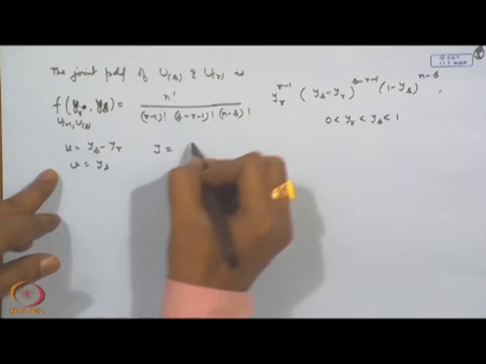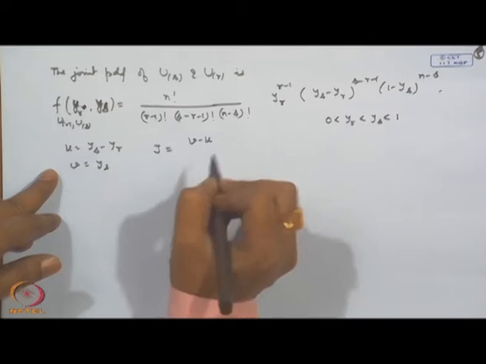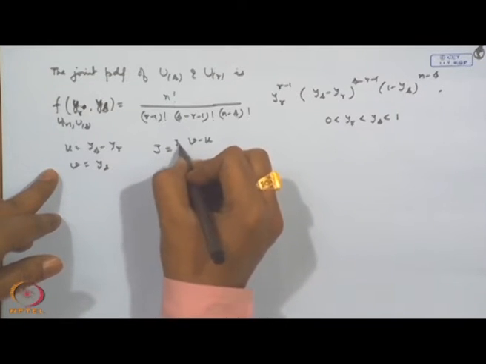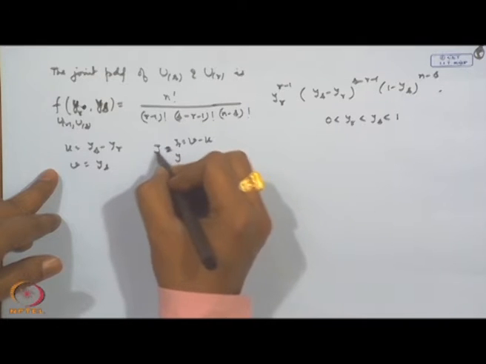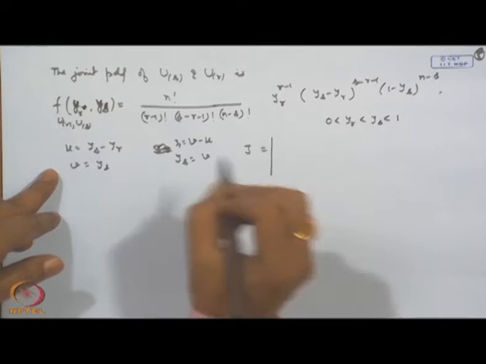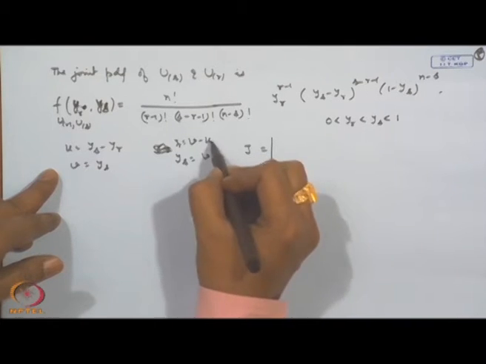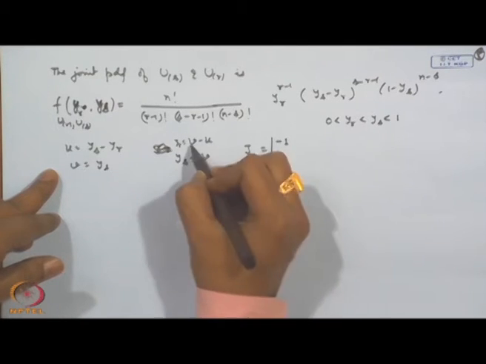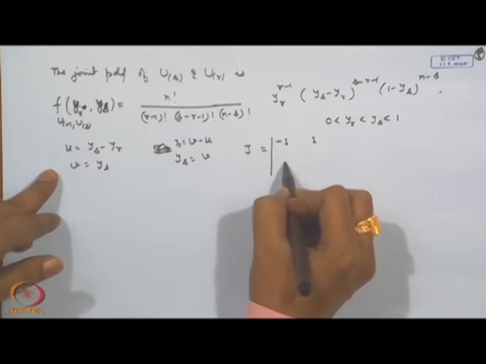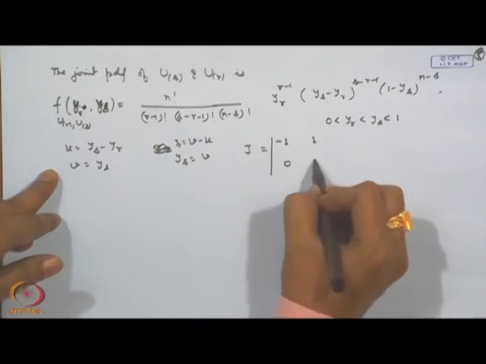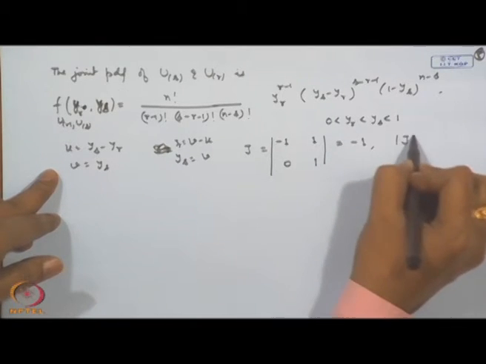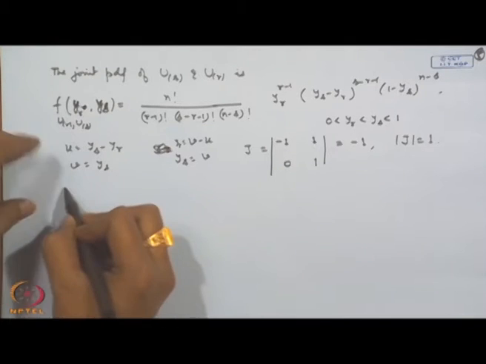So, the inverse transformation here is y_r equal to v minus u, and y_s equal to v. If we calculate the Jacobian, del y_r by del u is minus 1, del y_r by del v is plus 1, del y_s by del u is 0, del y_s by del v is 1, so the determinant is equal to minus 1. So, the modulus of the Jacobian is equal to 1.